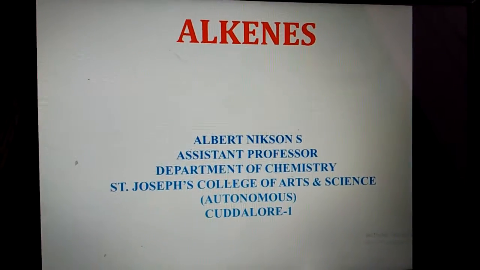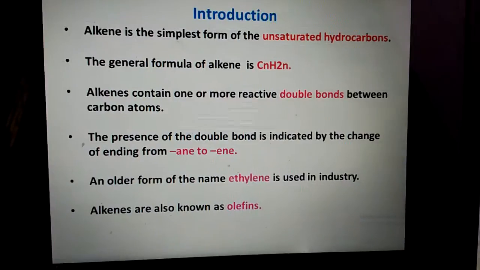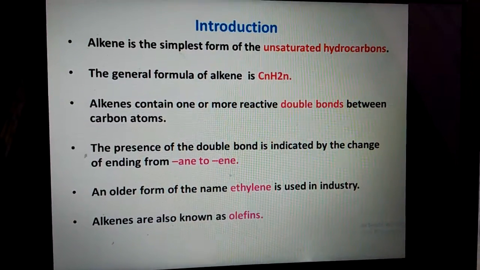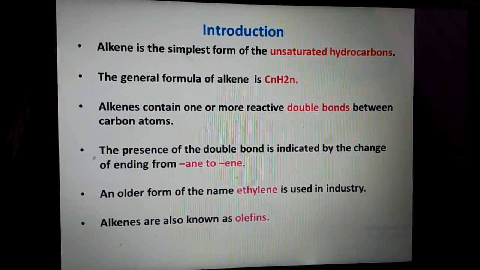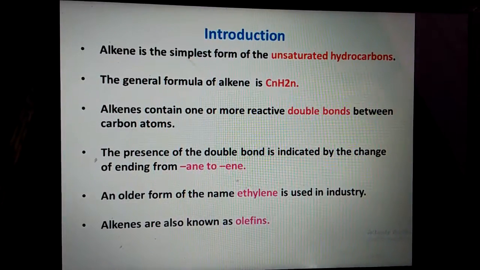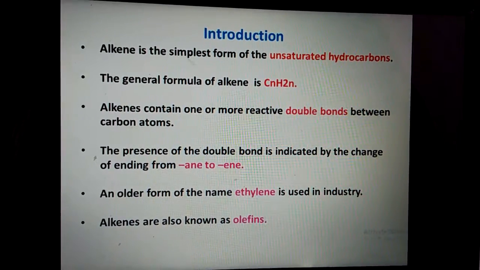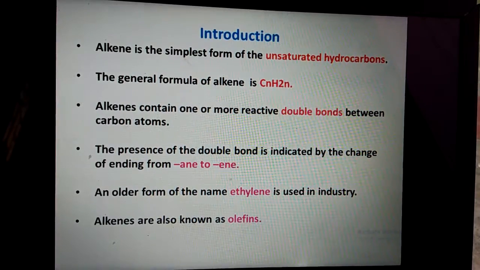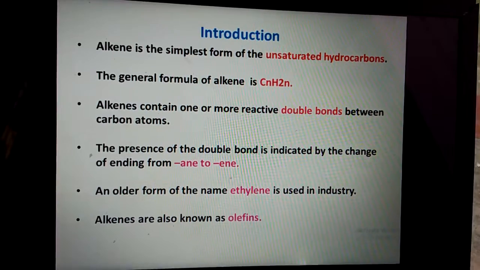Today I am going to discuss alkenes. First, an introduction to alkenes. Alkene is the simplest form of the unsaturated hydrocarbons. The general formula of alkene is CnH2n. Alkenes contain one or more reactive double bonds between carbon-carbon atoms. The presence of the double bond is indicated by the change of ending from -ane to -ene.